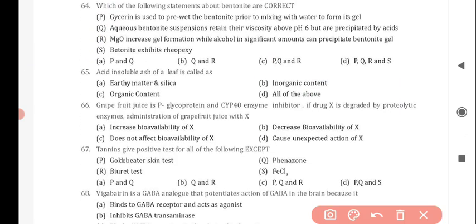Next question is, acid insoluble ash of a leaf is called as, and the correct answer is option A, that is silica.